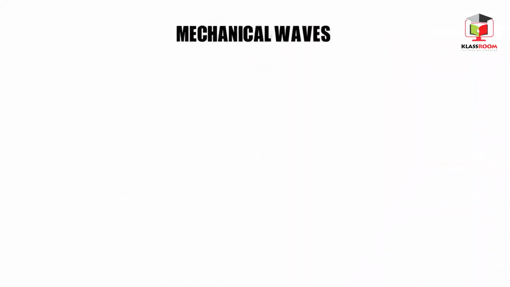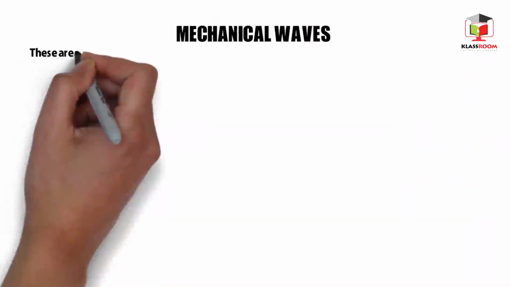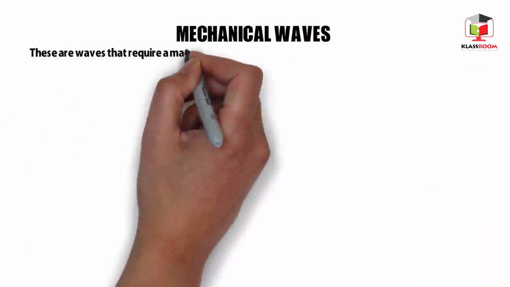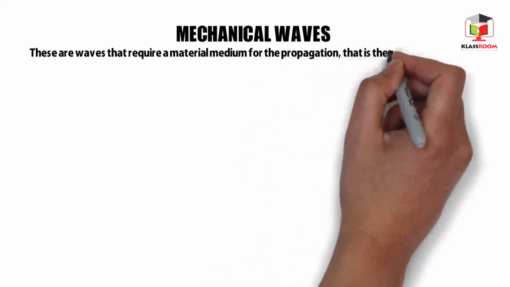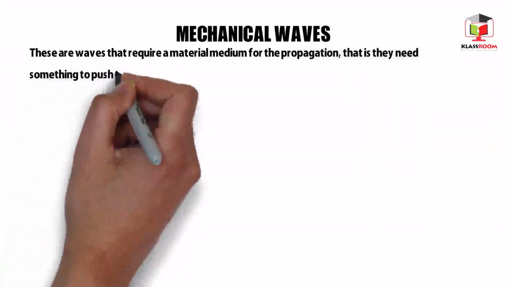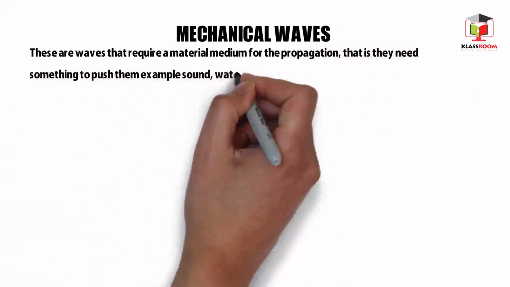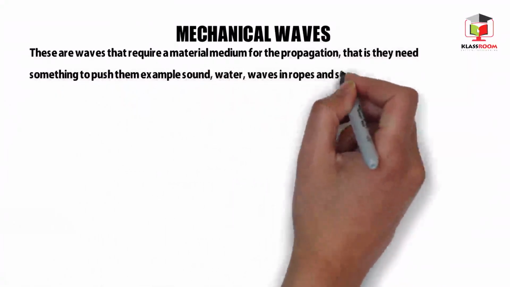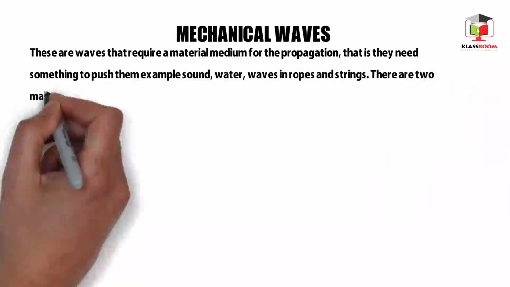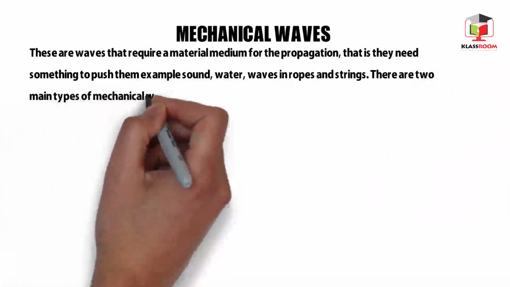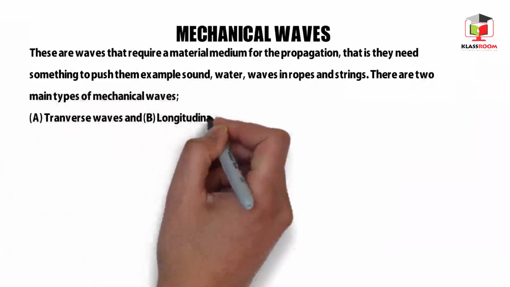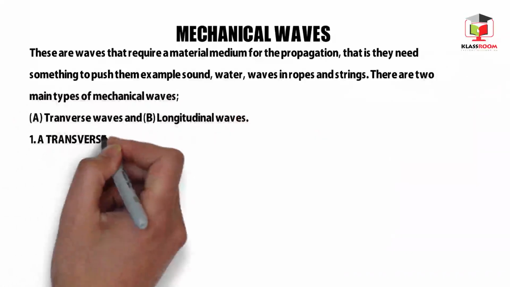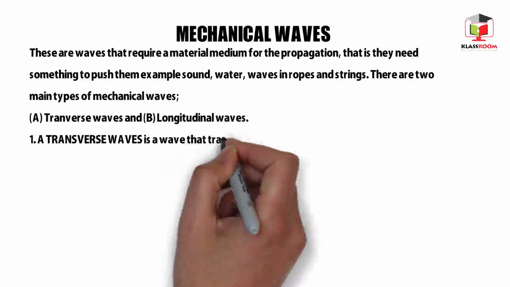Mechanical waves. These are waves that require a material medium for their propagation. That is, they need something to push them. Examples: sound, water, waves in ropes and strings. There are two main types of mechanical waves: 1, transverse waves; 2, longitudinal waves.